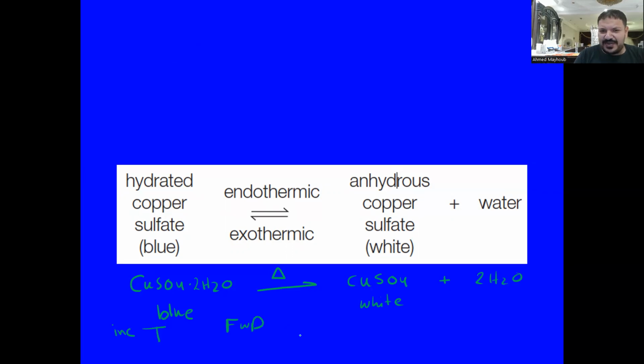But decreasing the temperature will shift the reaction into the backward direction. So this is the effect of heat on an endothermic reaction.